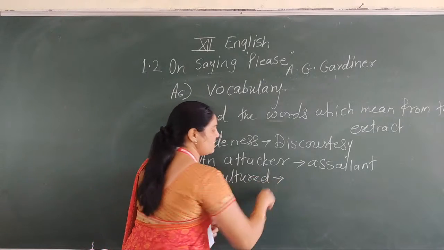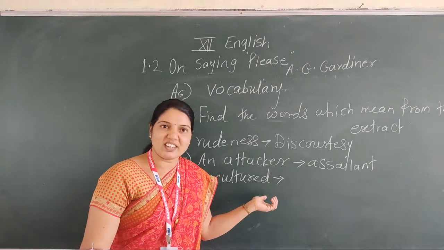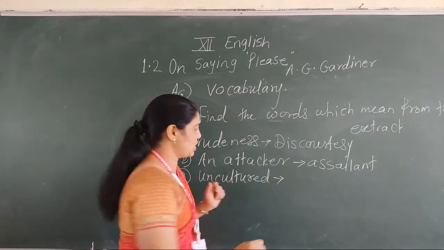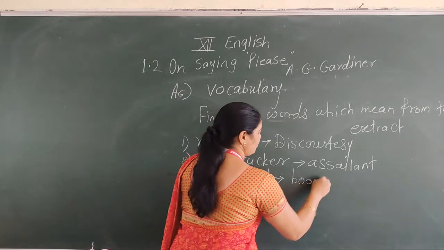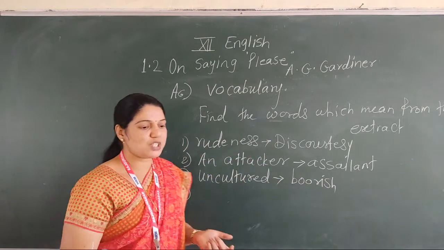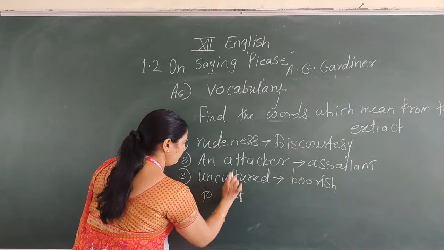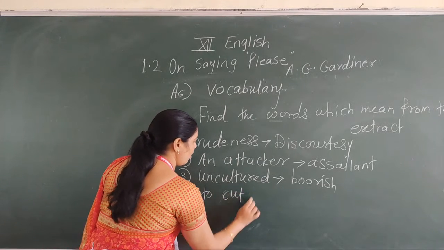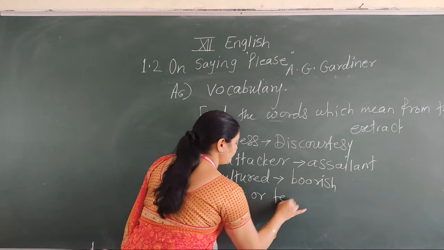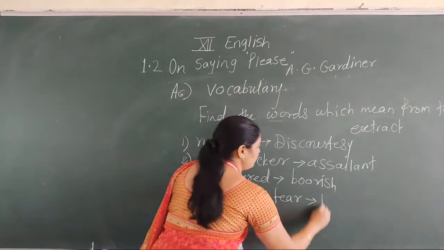The third word is uncultured, and you can easily find that the synonym of uncultured is boorish. And number 4, the last word, to cut or tear. It means here laceration.